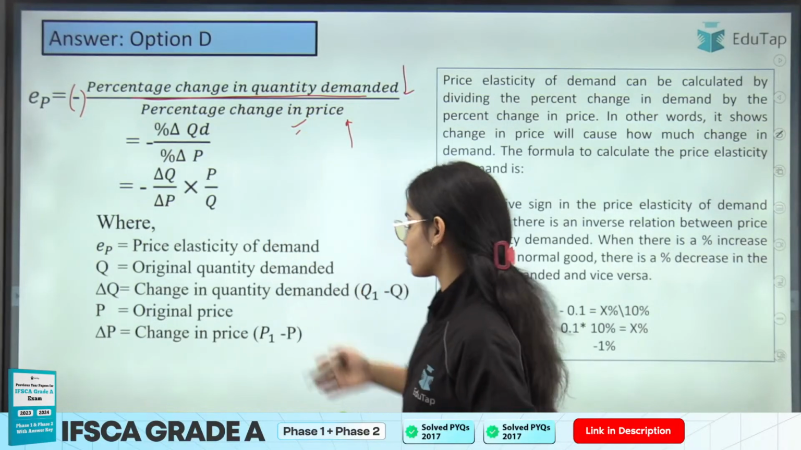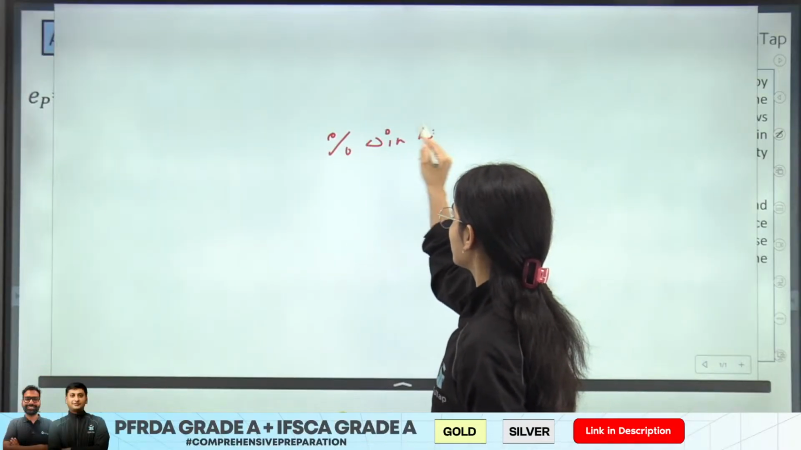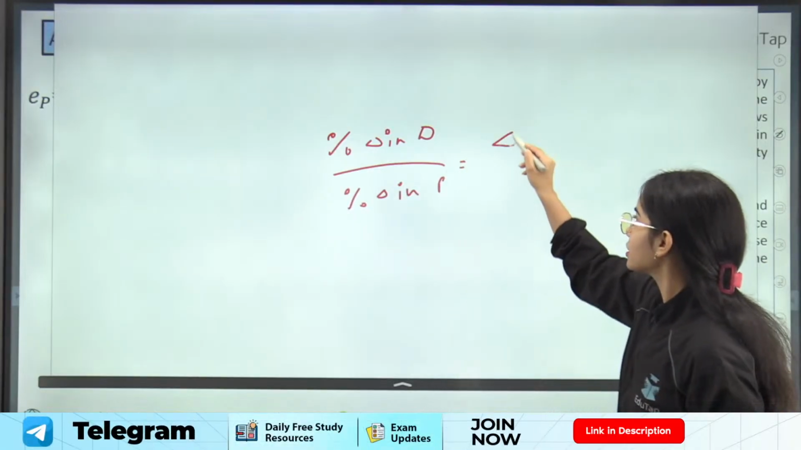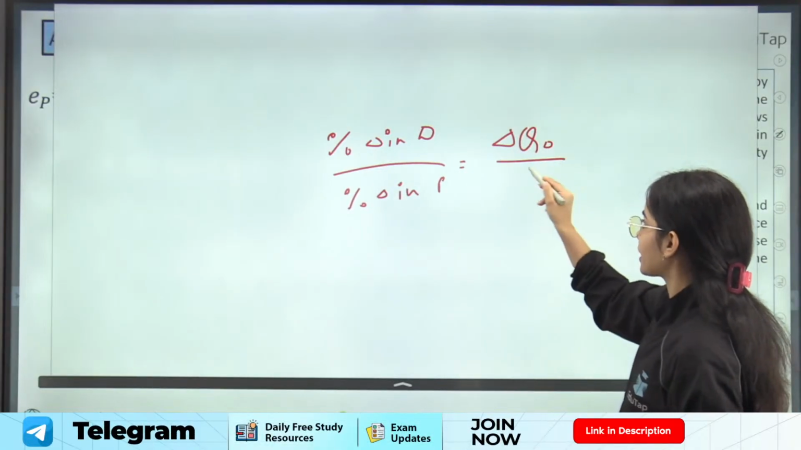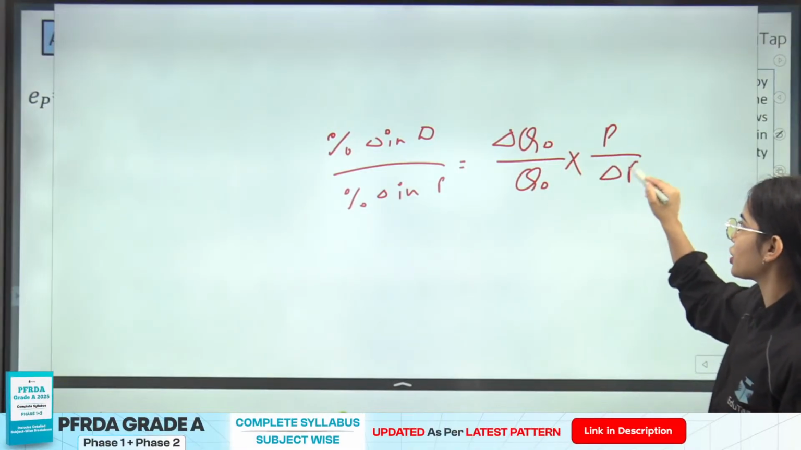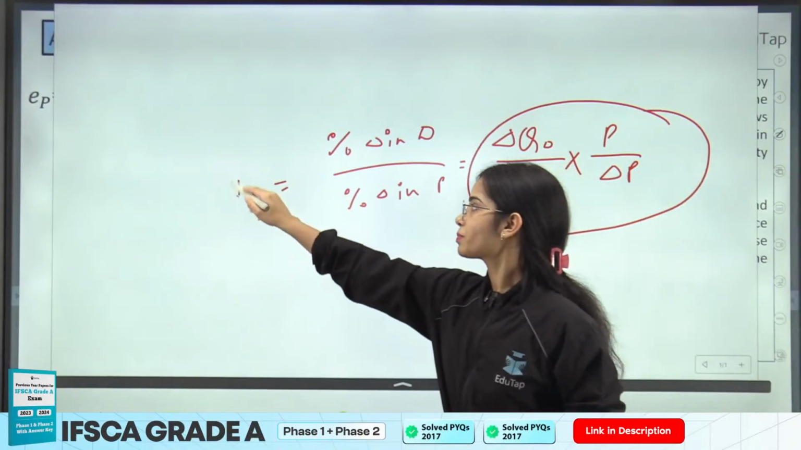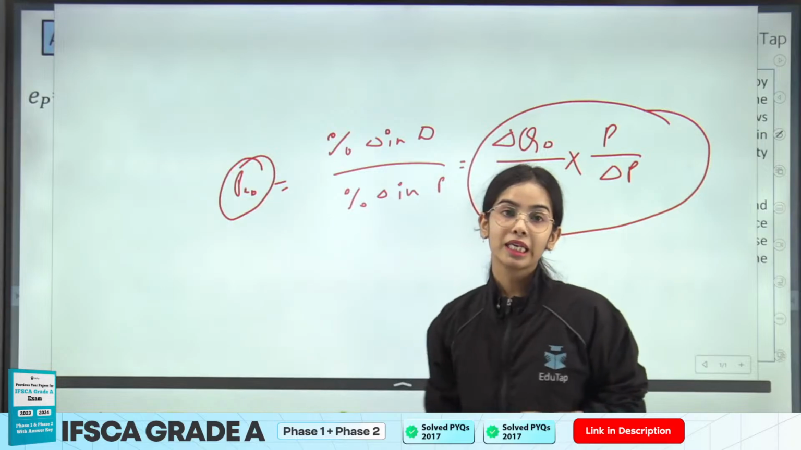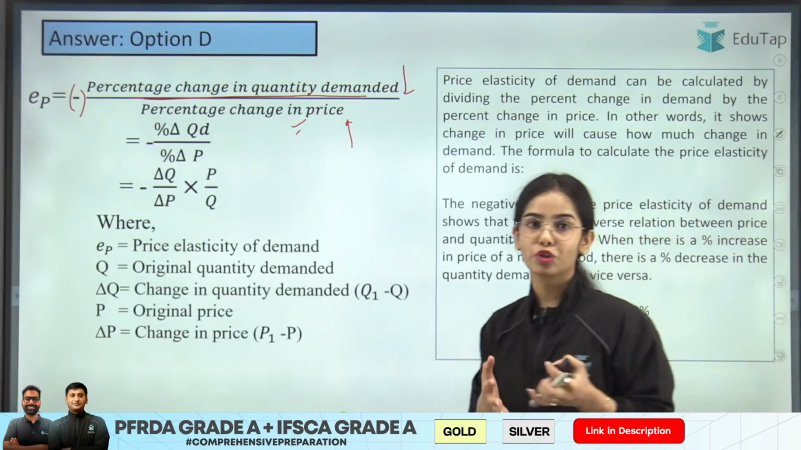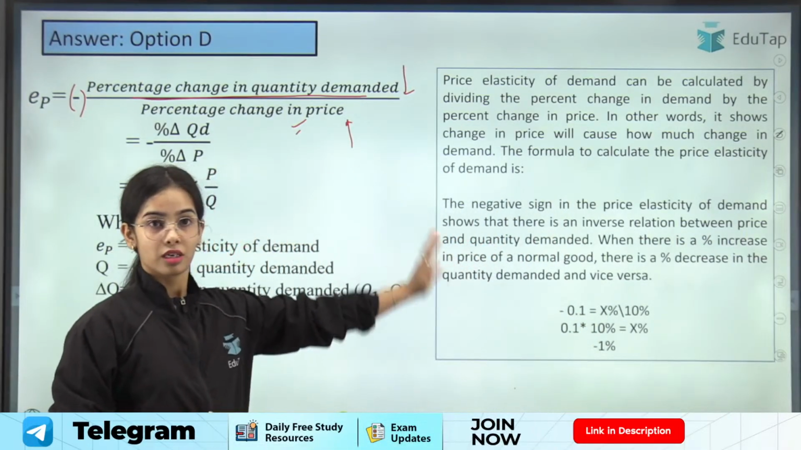And the formula can be expanded. If you have percentage change in demand divided by percentage change in price, this can be written as the change in quantity demanded divided by original quantity demanded, multiplied by original price divided by change in price. So this is the formula if you open it further. This is the price elasticity of demand. Now these questions are going to help you in phase 1 as well as phase 2. So this is going to be your integrated preparation for the PFRDA Grade A. So this is the idea.